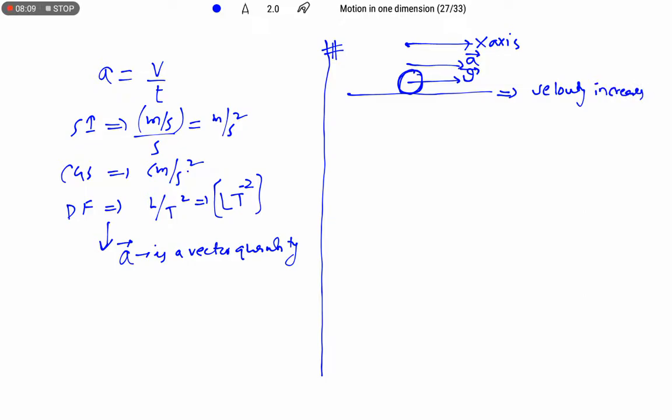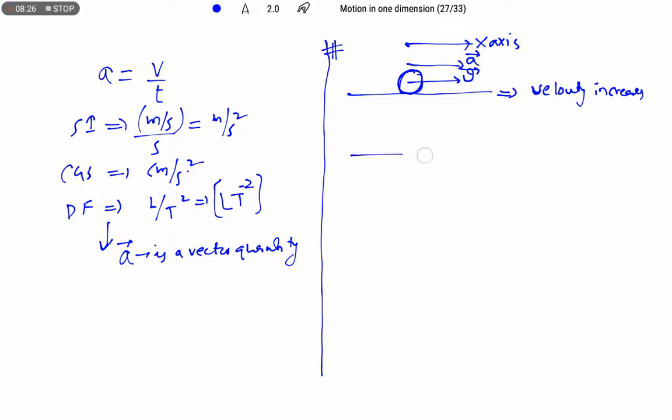So this helps to identify whether the object is speeding up or slowing down. It has an increasing velocity when both acceleration and velocity are in the same direction.